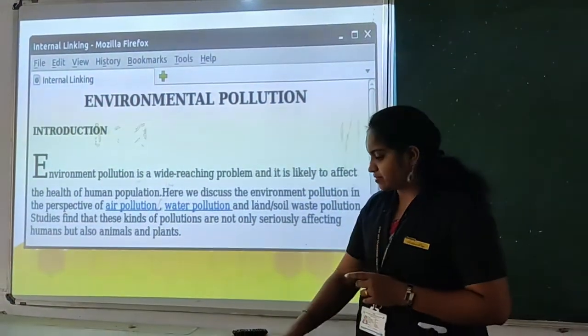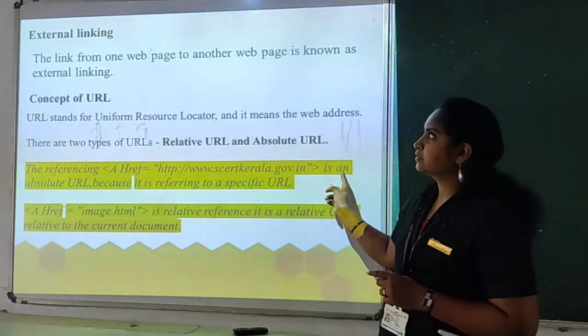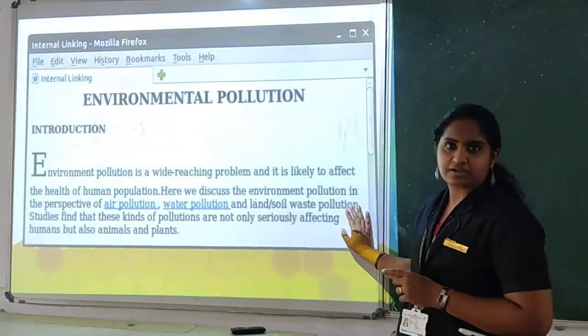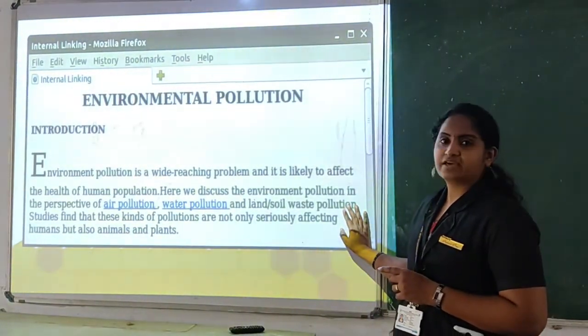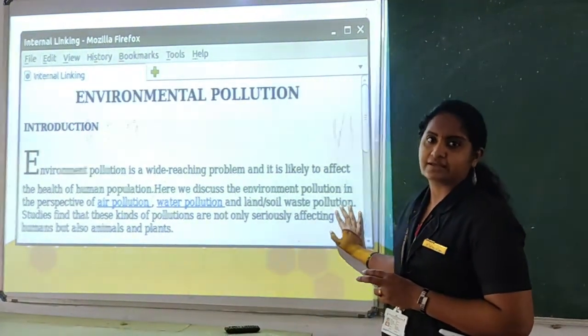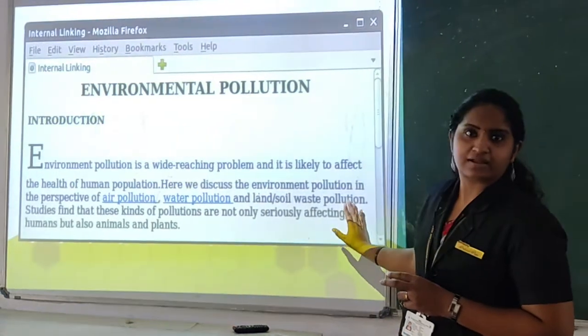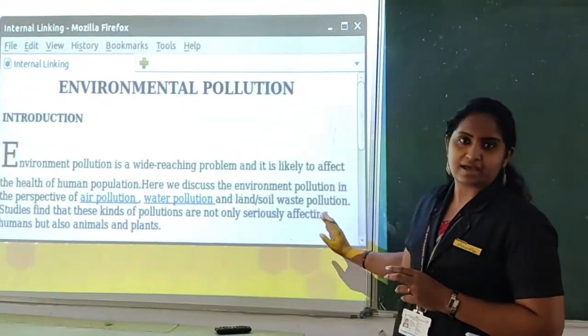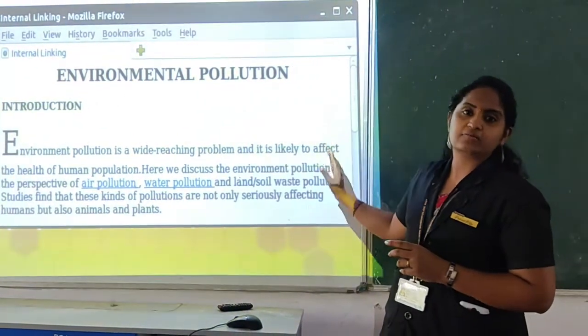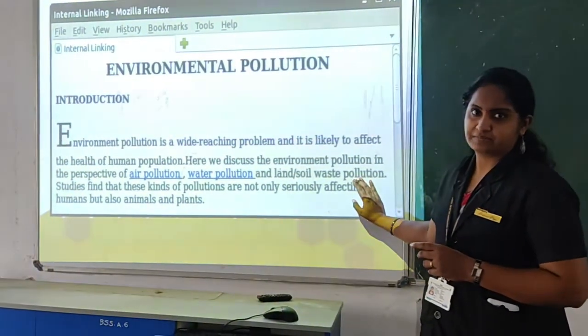And same for introduction, it will go to that particular paragraph. If you click on that word, in Wikipedia you can see it is a general example of an internal link. In that page itself you have the options history and details separately. By clicking, it will display in the same web page.